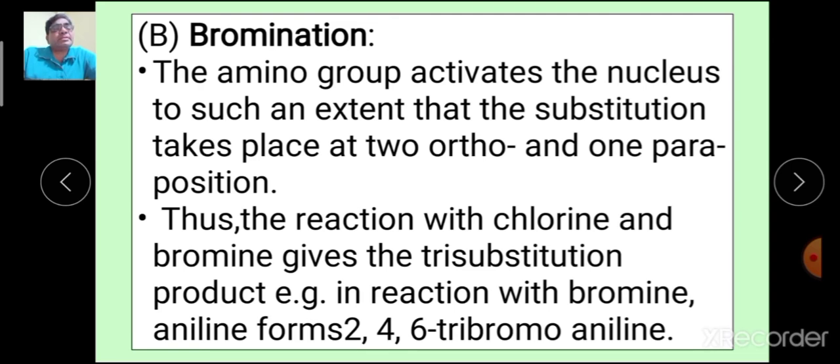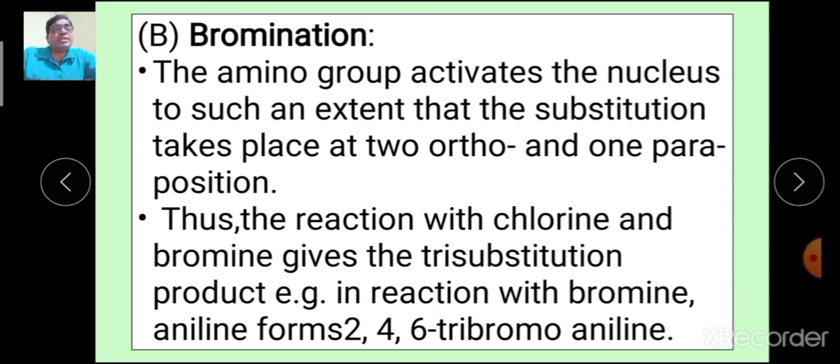Now the next electrophilic substitution is bromination. The amino group activates the nucleus to such an extent that the substitution takes place at 2 ortho and 1 para position. Of course, we have seen because 2 ortho positions are activated and 1 para position.